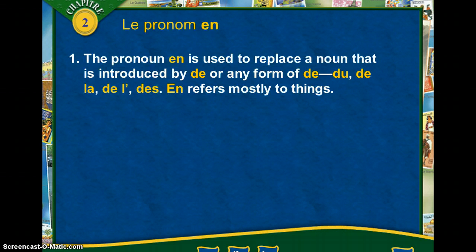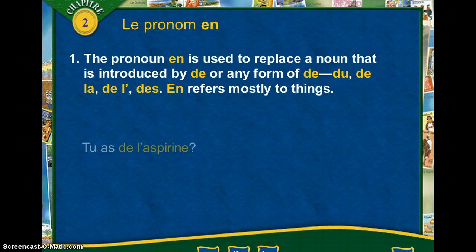The pronoun en. The pronoun en is used to replace a noun that is introduced by de or any form of de. The contractions du, de la, de l'apostrophe, and des. En refers mostly to things.